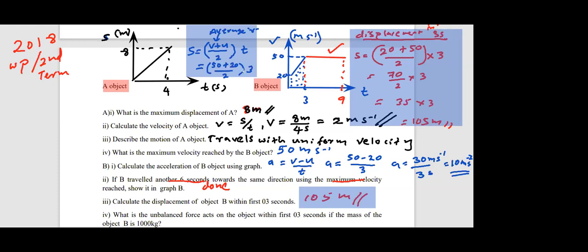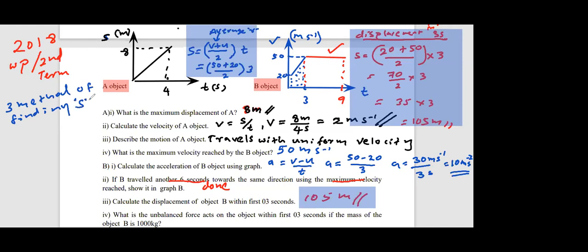Okay, very good, those who have done this at home. Others, please write in your short notebook. There are 3 methods of finding displacement. One method: look directly. If it is a displacement time graph, you can directly get displacement from the y-axis. Write the 3 methods of finding displacement of an object.